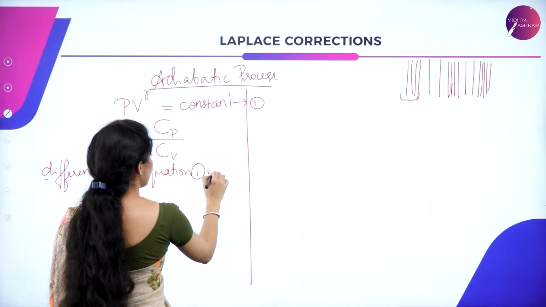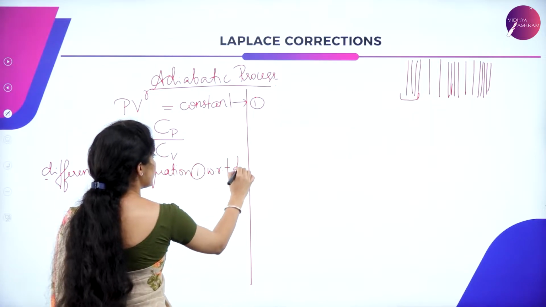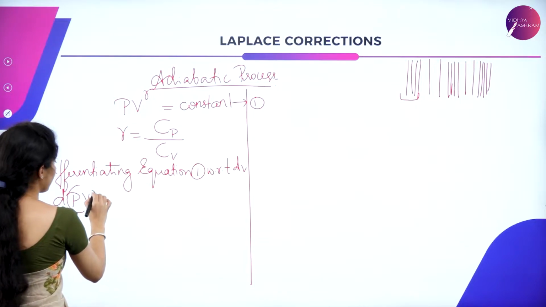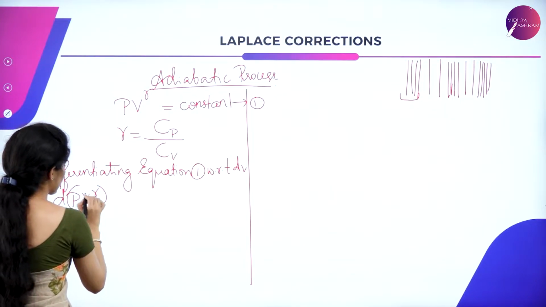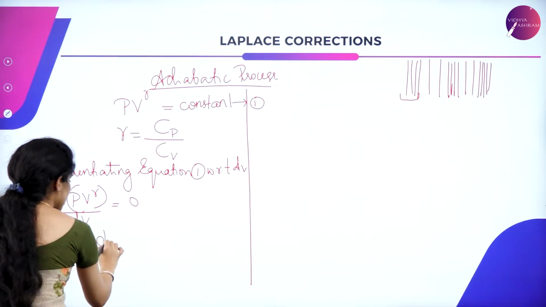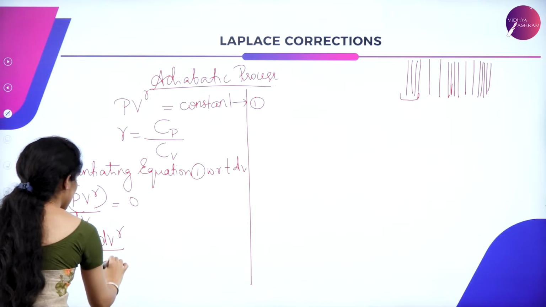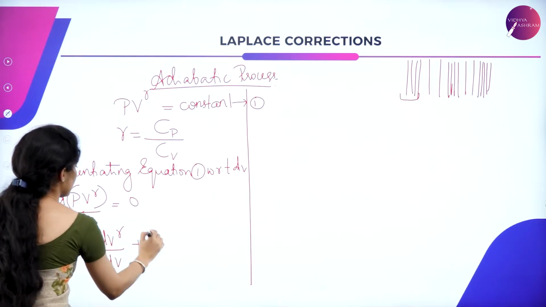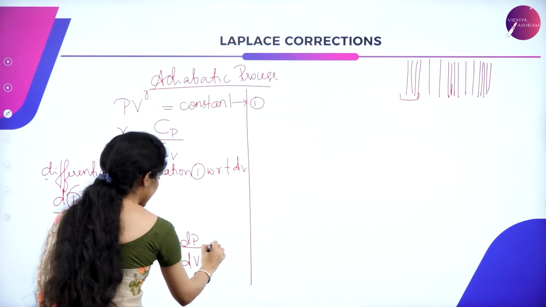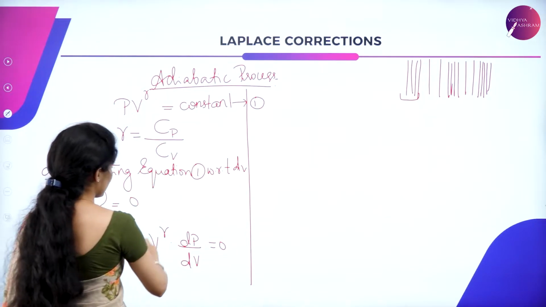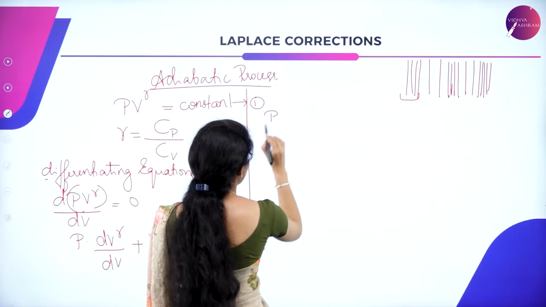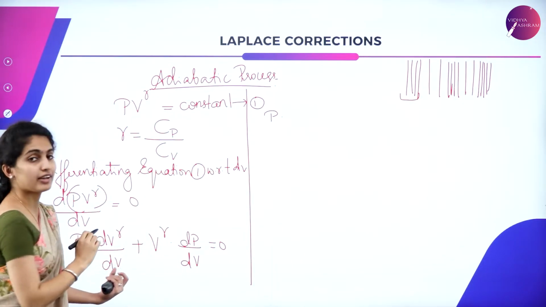equation 1 with respect to V. So equation 1 becomes d of PV^gamma by dV is equal to 0. So retain P as it is, d(V^gamma) divided by dV, plus V^gamma dP by dV is equal to 0. So we have P into d(V^gamma) divided by dV.